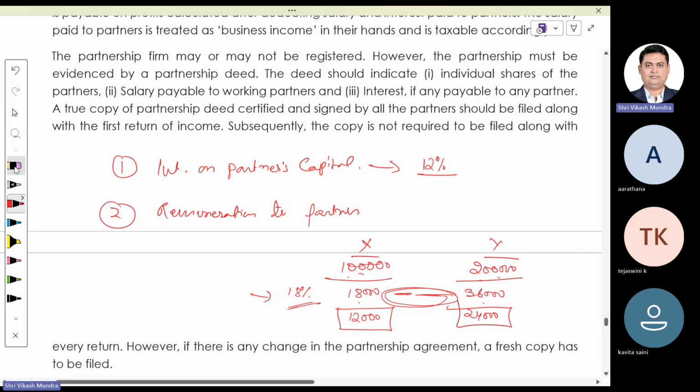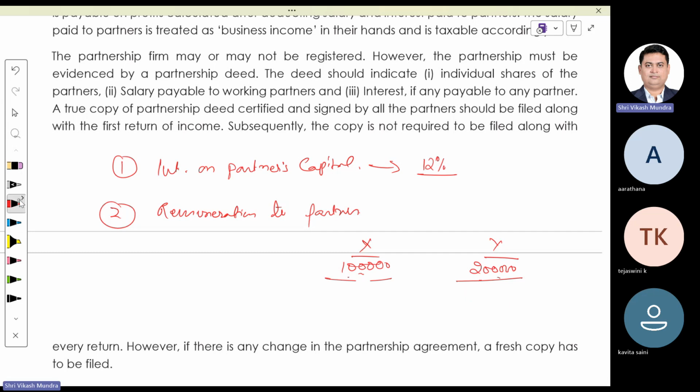However, one more example along this line. Suppose the partnership firm, as per the deed, is required to pay interest at the rate of 10%. So they are paying 10,000 to Mr. X and 20,000 to Mr. Y. Since the rate of interest is within the prescribed limit of 12%, no disallowances are warranted. Whatever interest is paid by the firm to their partners is considered as a deduction in the hands of the partnership firm. Done? Clear?